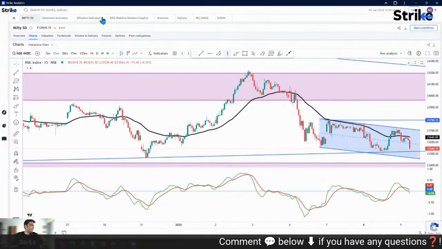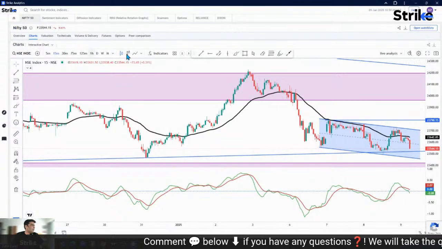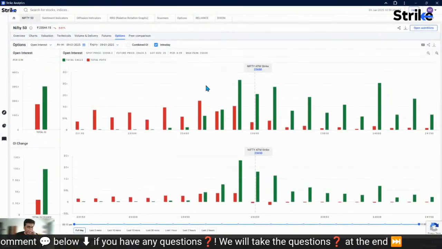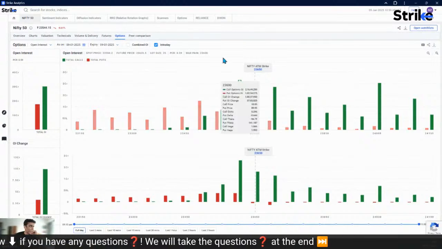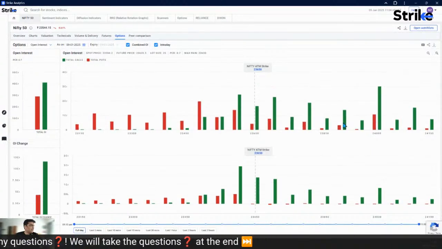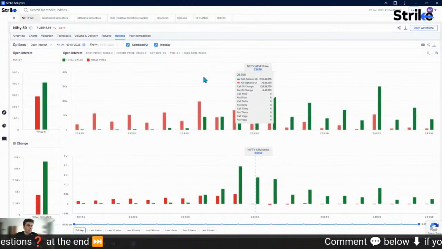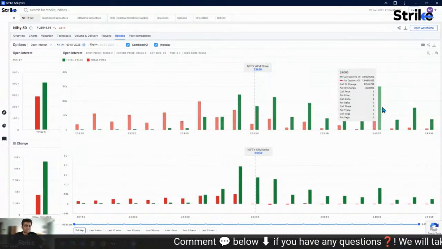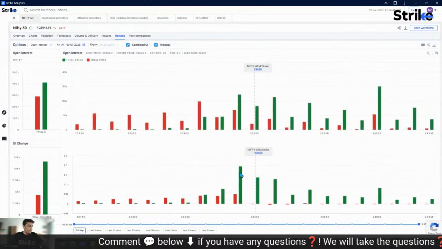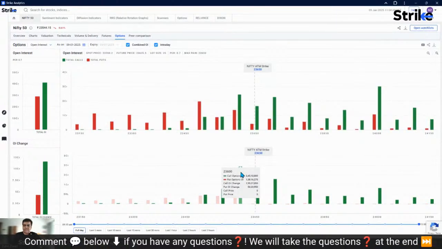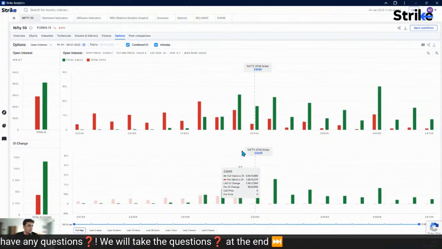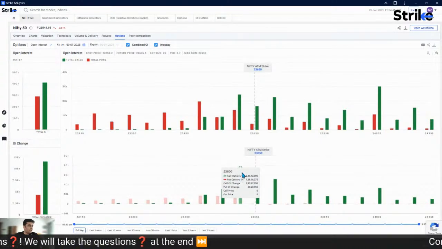All right, everybody. Let me also look at the options data for Nifty. We'll do a combined open interest. And over here, what we can see is today 23,600 is where there is a high build up in open interest.